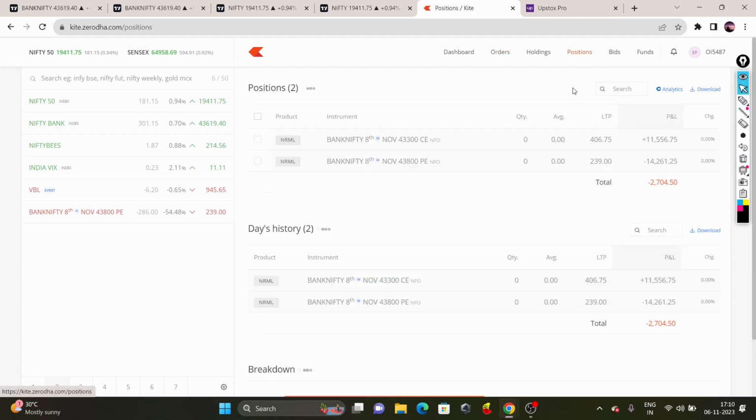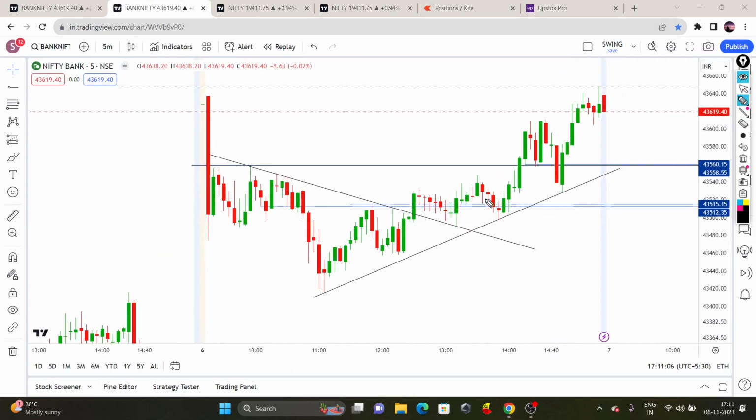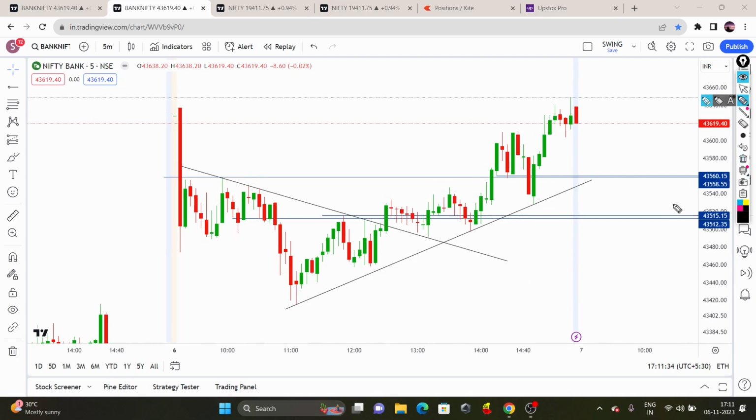So here you can see this is my position today. I made a loss of almost 2,700 rupees today, which is comparatively less loss, because by the end of the day, whatever the losses I made here has been covered here. So I had a plan and I had a risk reward plan. That is the reason why my losses are very, very less. I had a good risk reward plan and stop loss was also very, very less. So comparatively, whatever the losses I made in the morning was almost covered in the afternoon session.